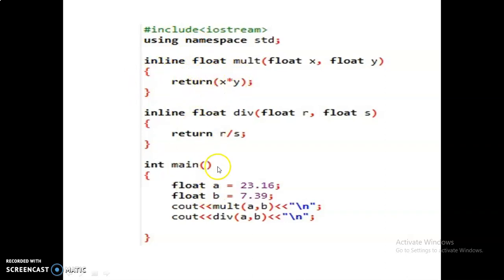So short functions are mainly used here. Only one statement is present here. Like that, it is also a one line function. So these functions are considered as inline functions. It will execute very fast.